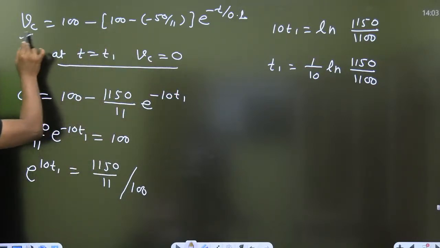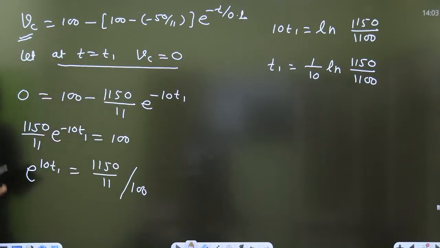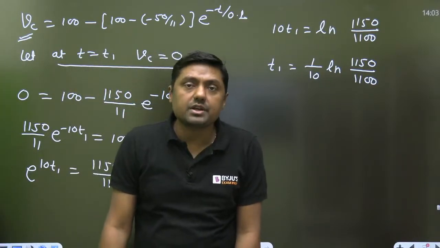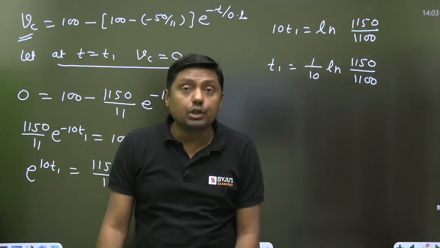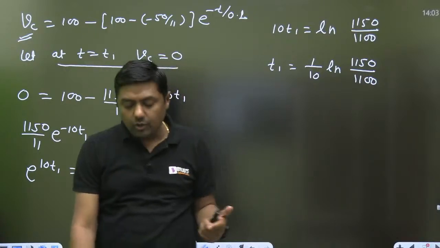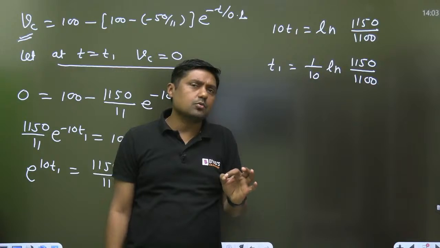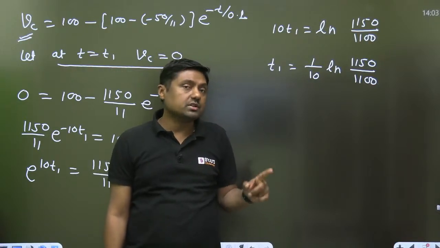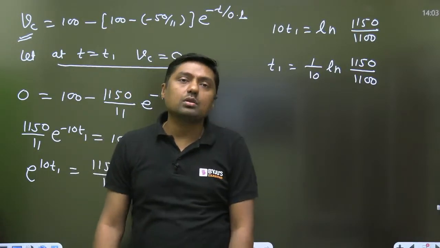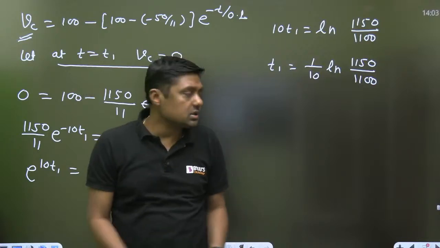You put the value 0 here, put t1 here, solve this question, find the log. Always remember that if we make silly mistakes and get a negative value, that will be wrong. Time will always be positive. If we get a negative answer, it means there is some silly mistake or conceptual mistake. Always check this: the time should be positive. In this way we can solve this type of question. Hope this question is clear.